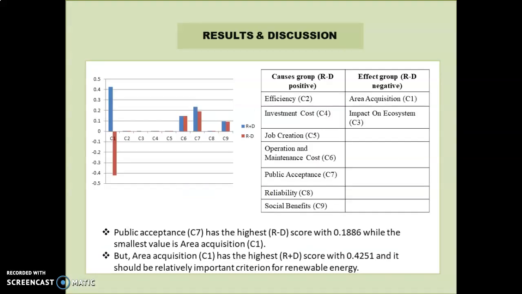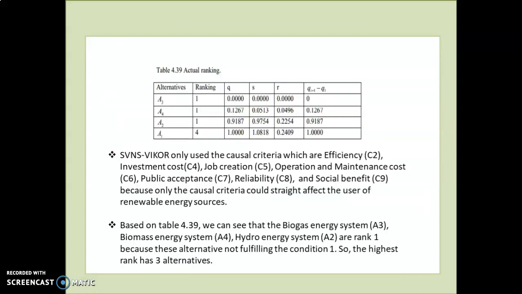Here is the actual ranking. So criteria 2, 4, 5, 6, 7, 8, and 9 are causes because R minus D is positive, while criteria 1 and criteria 3 have D negative. We found that public acceptance, criteria 7, has the highest R minus D score, while the smallest value is criteria 1. But criteria 1 has the highest R plus D score. It should be a relatively important criterion for renewable energy.